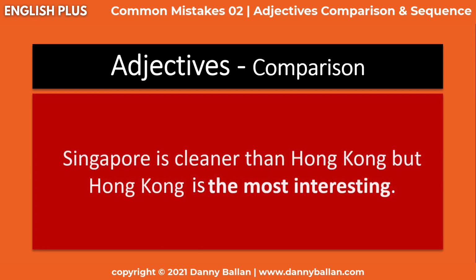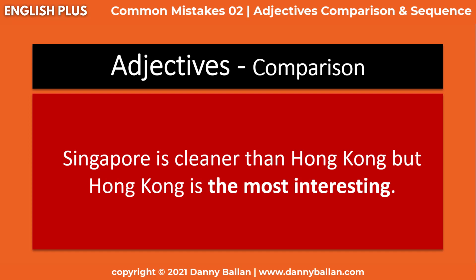Singapore is cleaner than Hong Kong, but Hong Kong is the most interesting. Now, what's wrong with that? Singapore is cleaner than Hong Kong, that's fine, but Hong Kong is the most interesting. I don't find any problem with the form itself. But there's a problem in the meaning, and there's a problem in the number of people or things we're trying to compare to each other. Here, when we compare just two people or things, we use er or more, or comparatives, especially in formal styles. We use est and most for more than two.